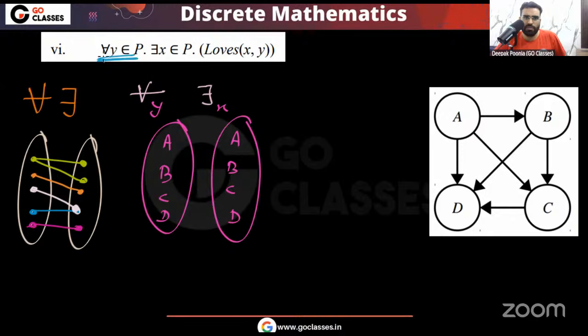Please understand this. For all we have with the Y variable, and there exists we have with the X variable. And here we have X loves Y. Meaning the love should be like this. Here we have loves(X, Y).